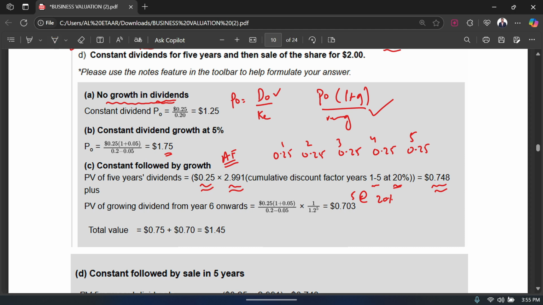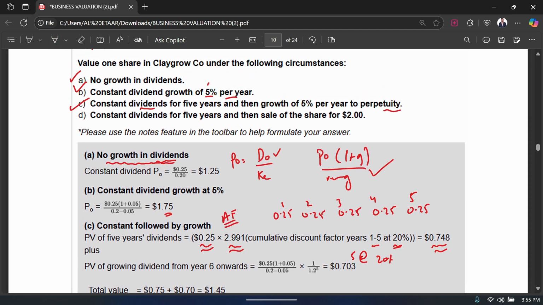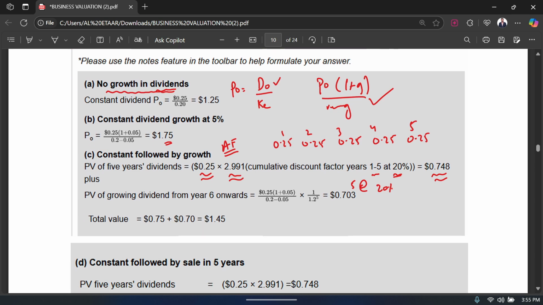Now from year 5 onwards there is a 5% growth. From 5 years, or you can say from year 6 onwards, a 5% growth per year to perpetuity. So now you're going to use this formula, since there's growth. You write that our dividend right now is 0.25, and then there's going to be a growth of 5%, divided by the required return, 0.2, minus the growth.